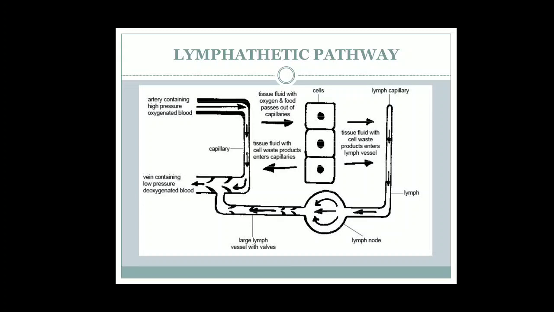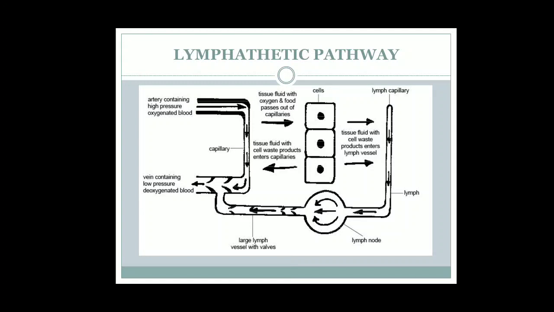Now let us see the lymphatic part. See properly, it is very easy. Oxygen is carried by the arteries, and this oxygen is given to the tissues, so it comes into the fluid between the cells, tissue fluid, and the waste then enters the blood capillaries, and through veins it is carried back.